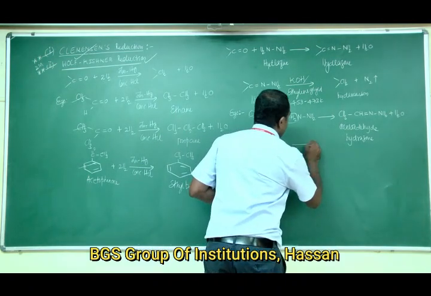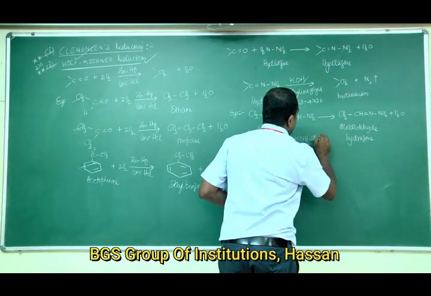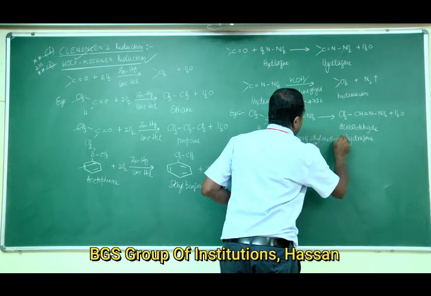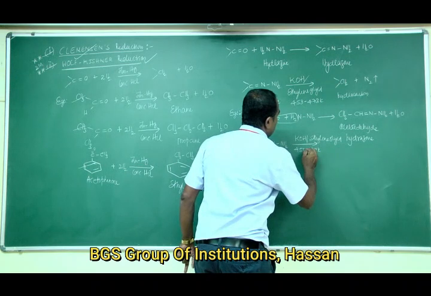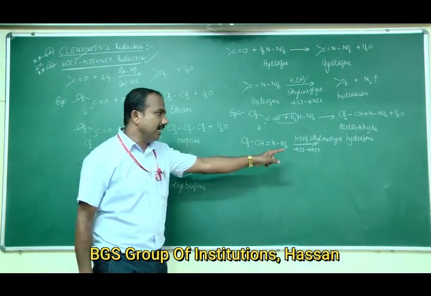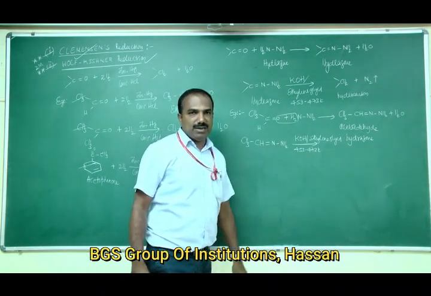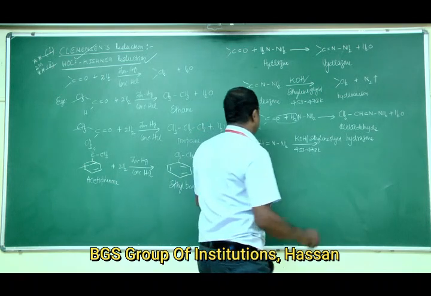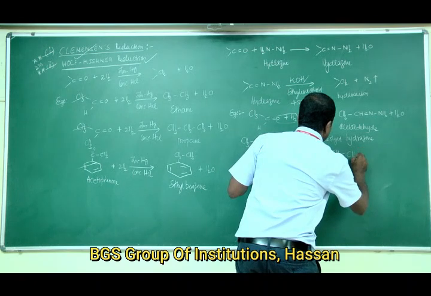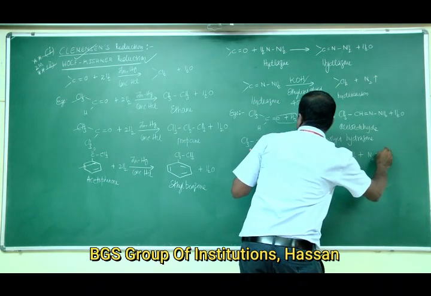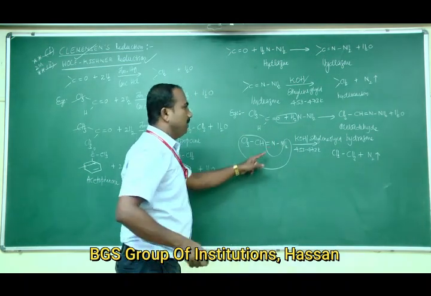Acetaldehyde hydrazone, on treating with reducing agents like potassium hydroxide and ethylene glycol, heated at a temperature of 453 to 473 Kelvin, gives CH3 single bond CH3 plus N2.